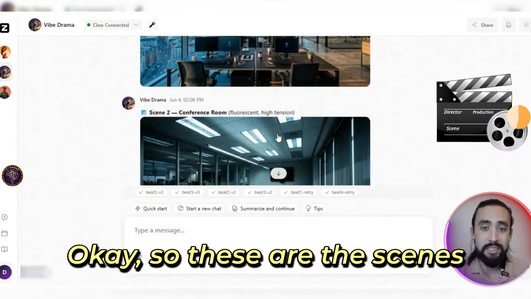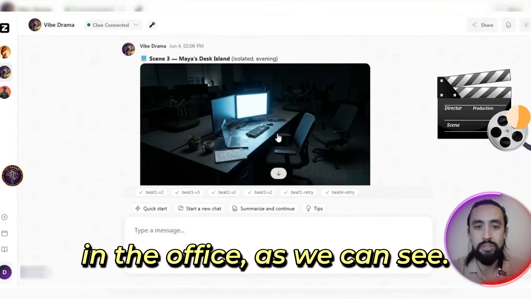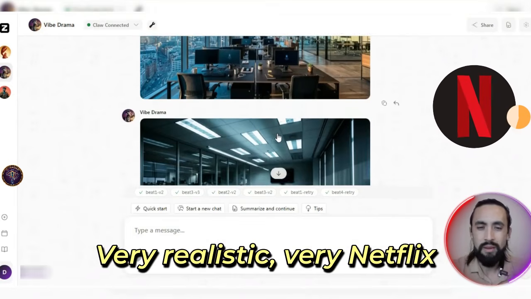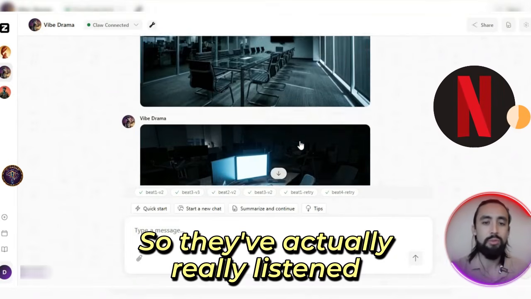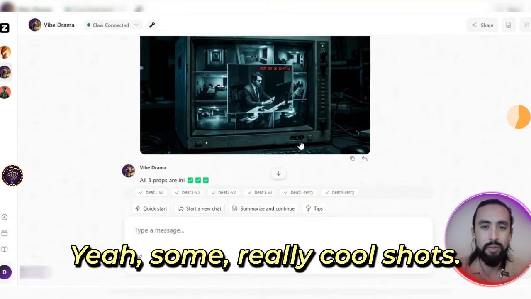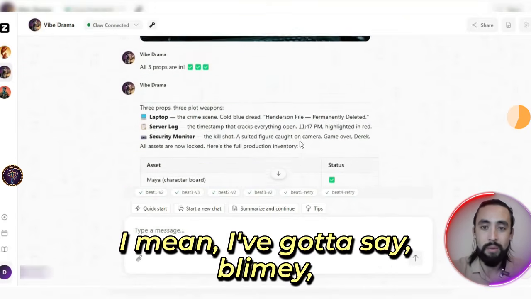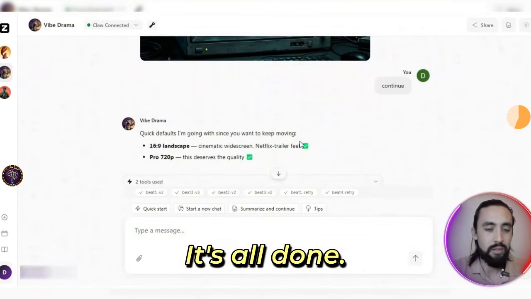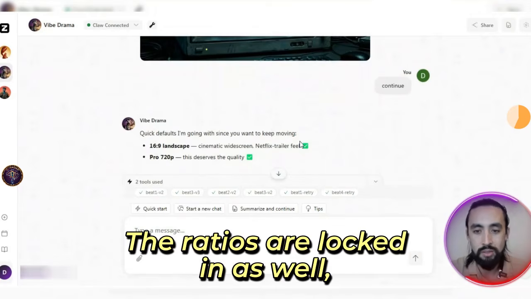Okay, so these are the scenes in the boardroom, in the office, as we can see. Very realistic. Very Netflix vibe as well, actually. So they've really listened to that prompt quite well. Yeah, some really cool shots. I've got to say, blimey, this is really impressive. It's all done. Everything's been locked in. The ratios are locked in as well.